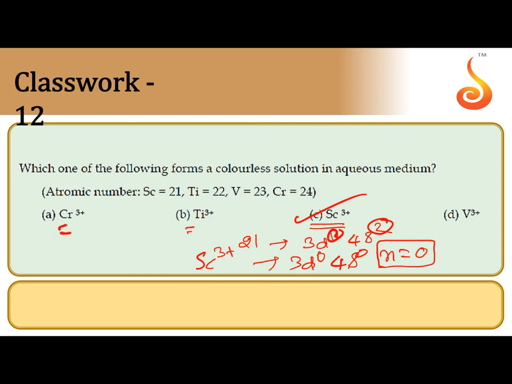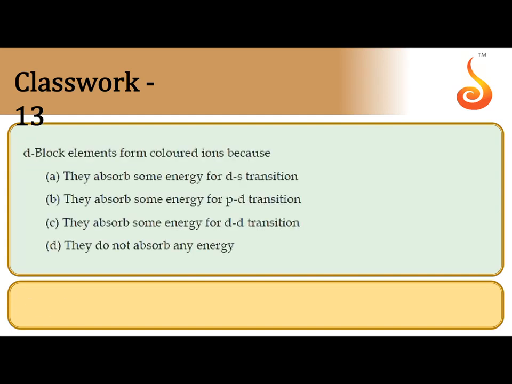In the same way, you have to check the electronic configuration for others. They can have at least one unpaired electron. That's why they are colored in their solutions. D block elements form colored ions. According to crystal field splitting theory, d orbitals split into two sets: a set of 3 orbitals, t2g, and a set of 2 orbitals, eg. An energy gap will be there between those two, called the crystal field splitting energy.